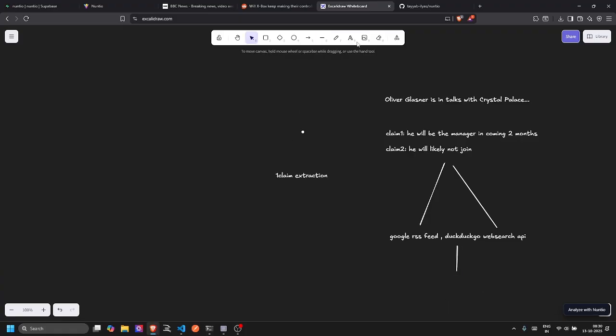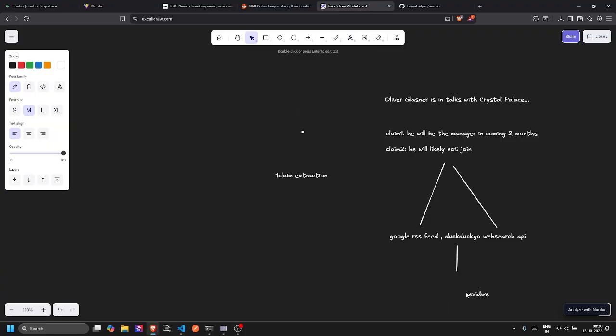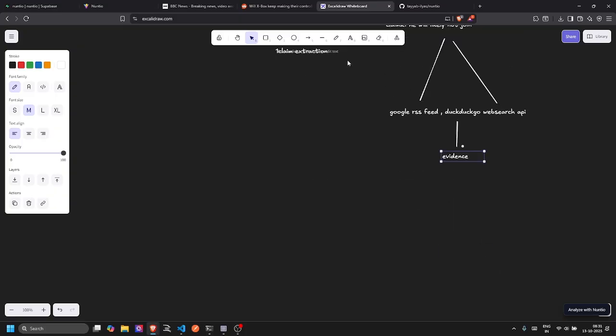Now we want to find evidence. We found that there were five other articles saying that he will become the manager in the coming month, and five or seven articles saying that he will likely not join. So now we have our evidences. From these evidences we can calculate a kind of evidence tensor, which has a support sum, a neutral sum, and a contradiction sum. Using these three sums we can calculate another metric, which is the crucial part of this: the truth score.